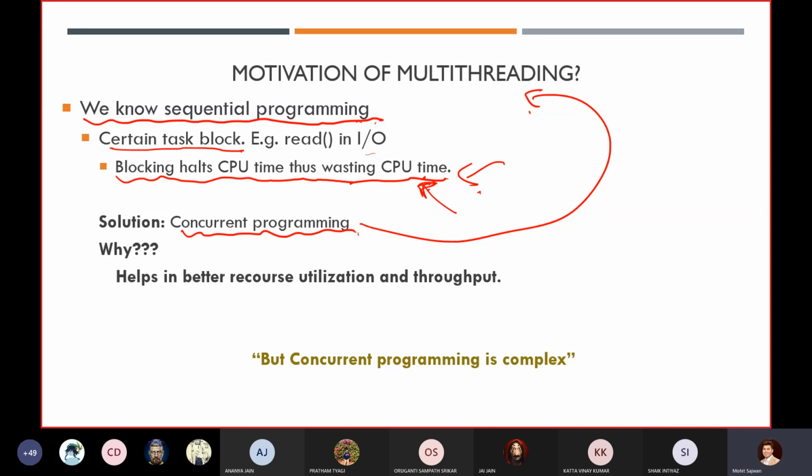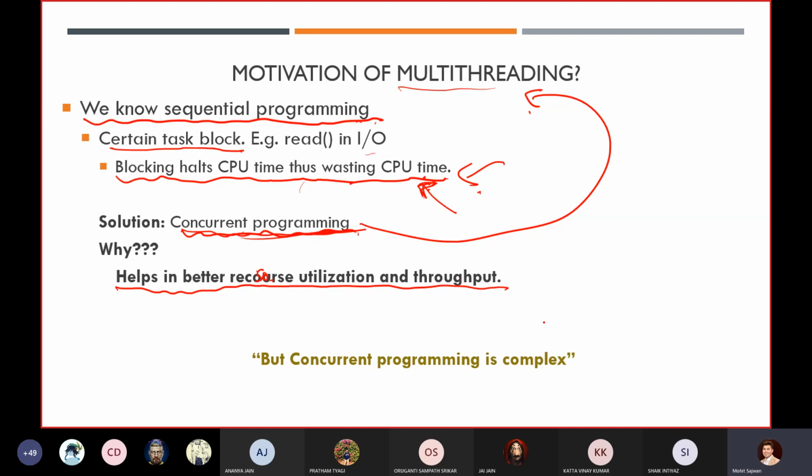Is there any advantage? Yes, we want maximum utilization of our CPU time. That is why we go for multi-threading, and using that we perform concurrent programming.